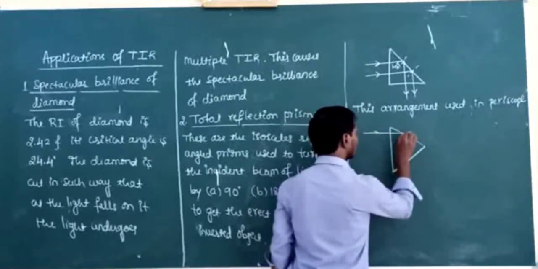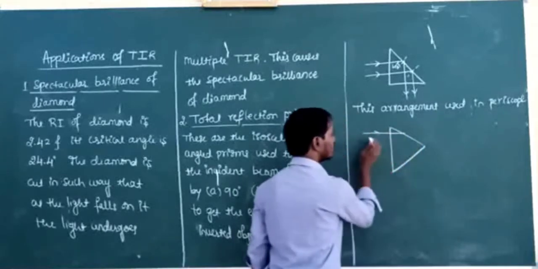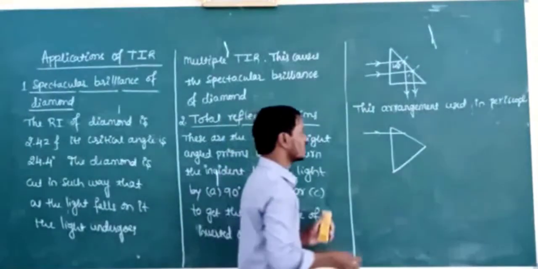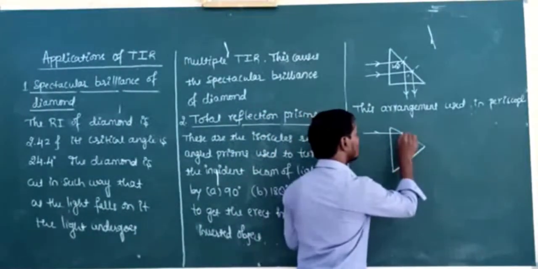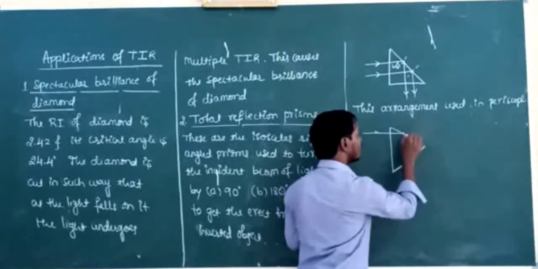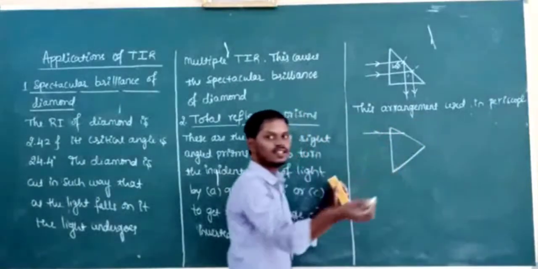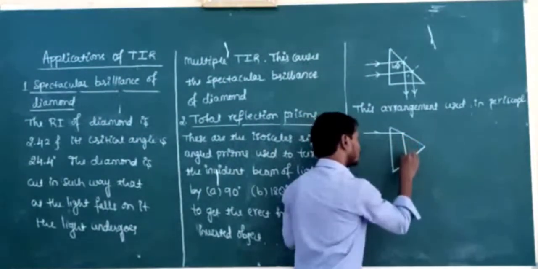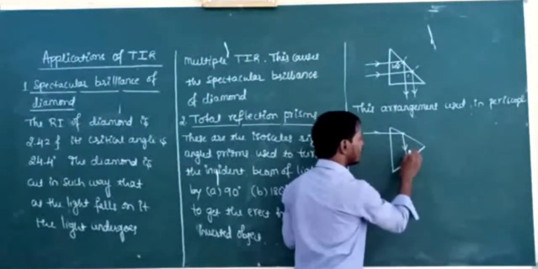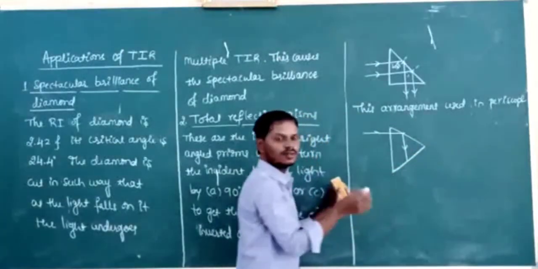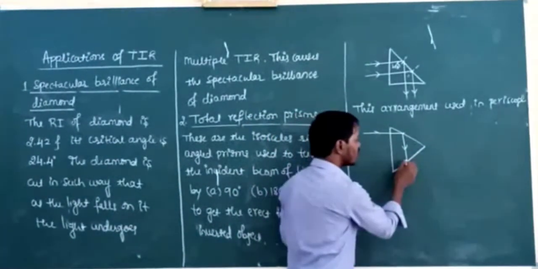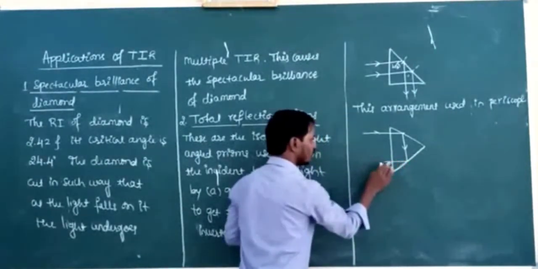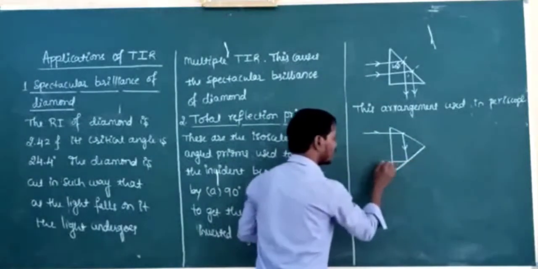Okay. Here the light traveling from which medium to which medium? Rarer to denser, but how is it incident? It is incident normally. So if the light falls on the interface of denser and rarer with an angle greater than critical angle, the light is totally reflected back. And this reflected ray is incident ray for the second surface. Again here the angle of incidence is greater than critical angle, then the light is totally reflected back.